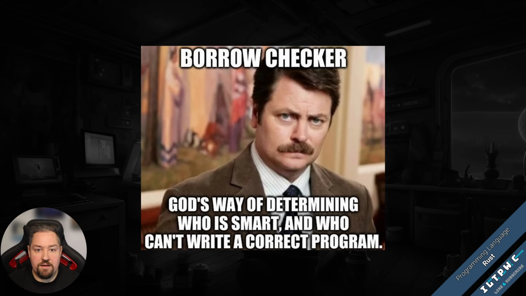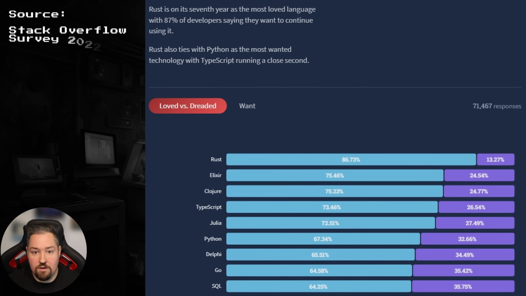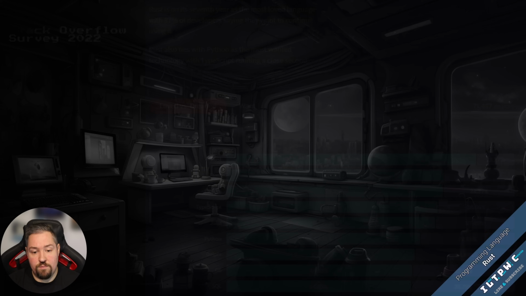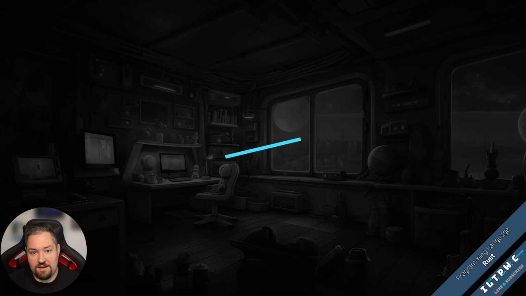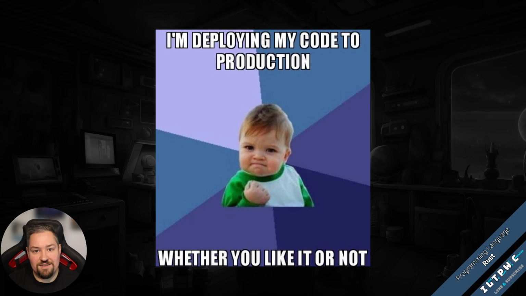sacrificing performance. Its unique ownership system and borrow checker have turned heads in the programming world, making Rust the most loved language in Stack Overflow's developer survey for several years in a row. Rust is statically typed and compiled, ensuring many errors are caught at compile time rather than runtime. This leads to robust code that's ready to face the challenges of the real world.